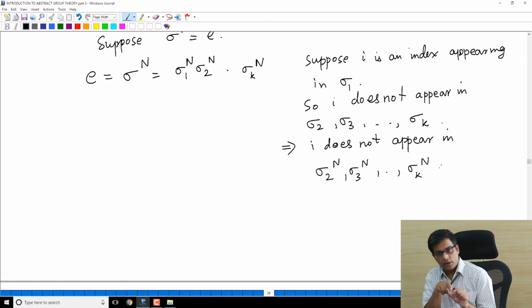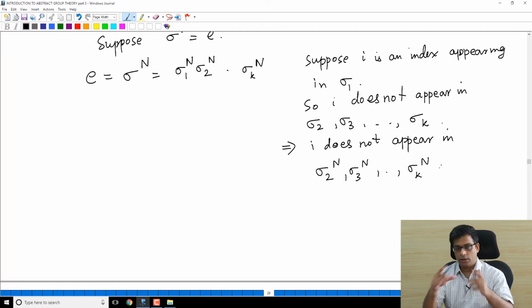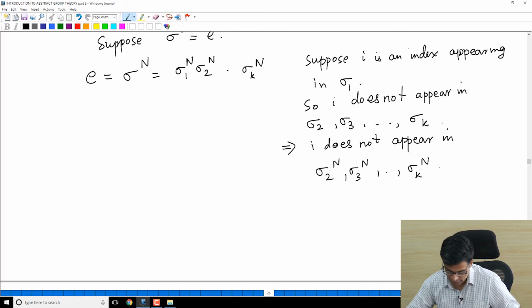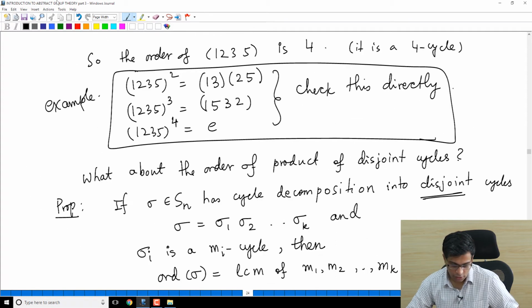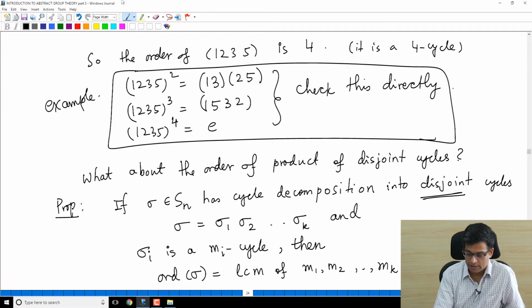Because remember, when you apply sigma 2 to itself, it only deals with indices that originally appear in sigma 2. In the previous examples, when we proved the previous proposition, remember, if you take 1, 2, 3, 5 as the cycle, its product with itself only involves the original indices that appear in sigma.